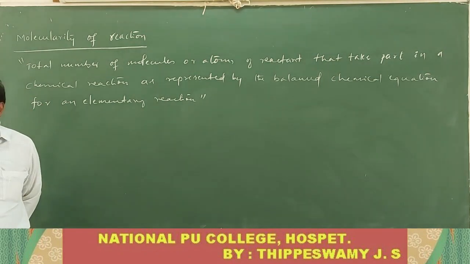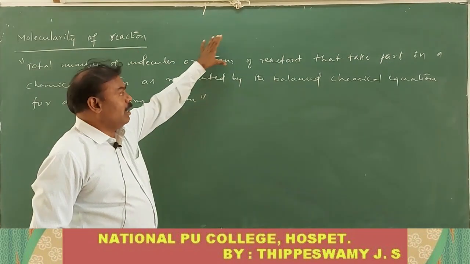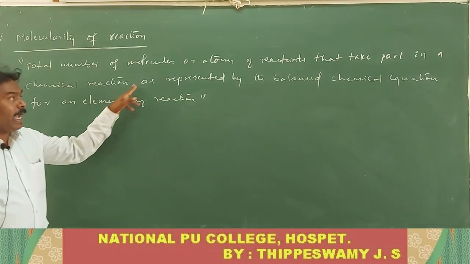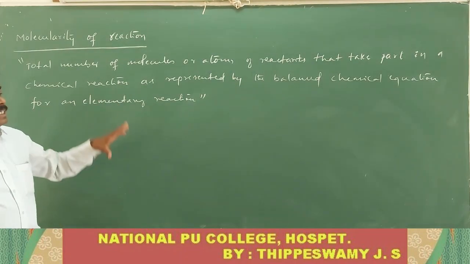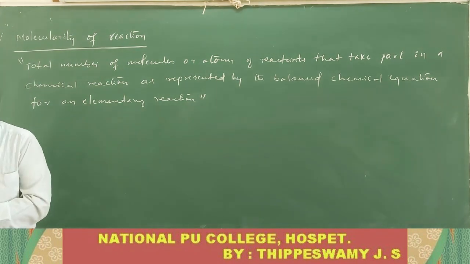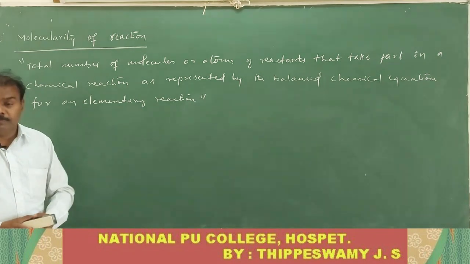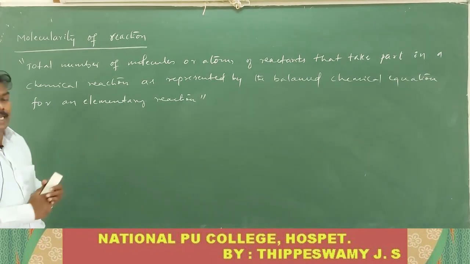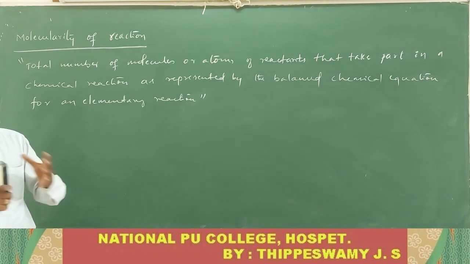Yes, what is molecularity? This is the definition of molecularity. The total number of molecules or atoms of reactants that take part in a chemical reaction as represented by the balanced chemical equation for an elementary reaction or for an elementary step is called molecularity. One molecule or two molecules or three molecules, like that we can take the total number of molecules, or it may be atoms of reactant, that take part in a chemical reaction as represented by the balanced chemical equation for an elementary step.